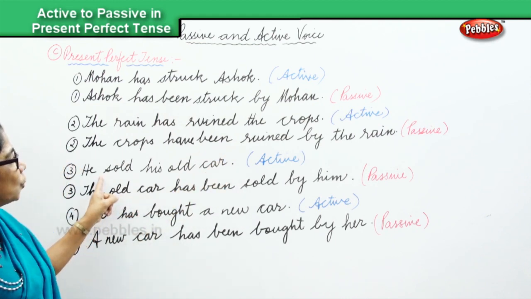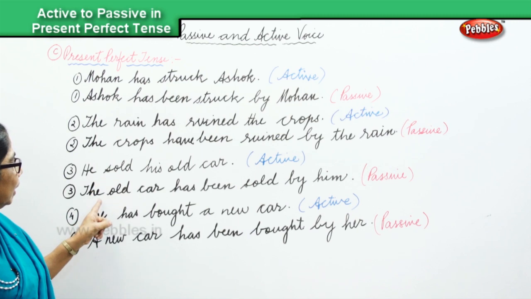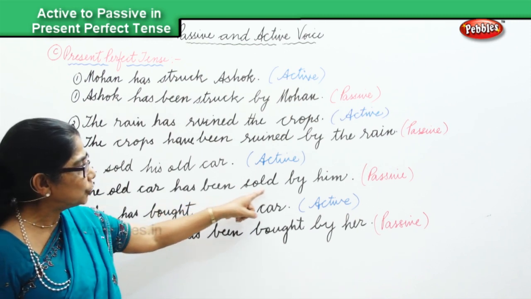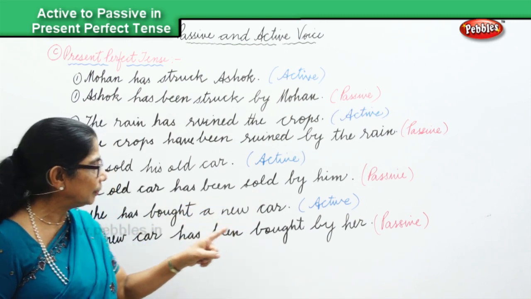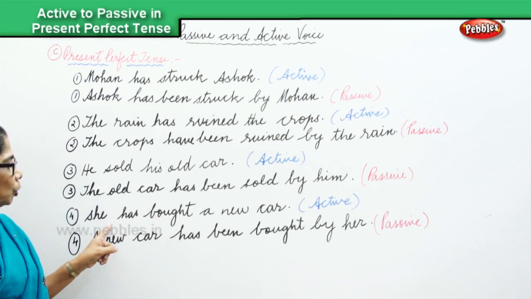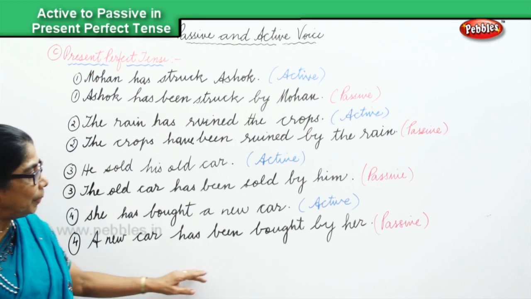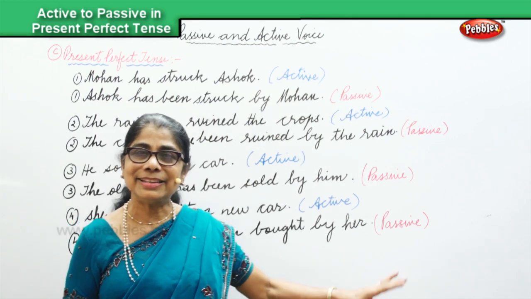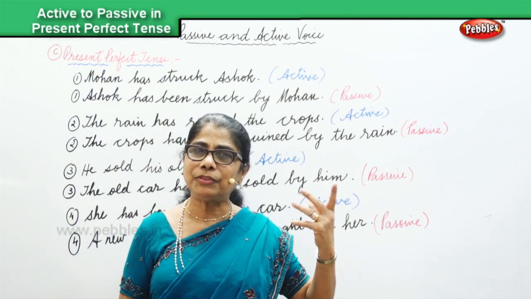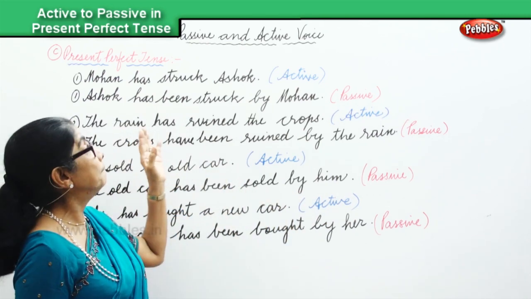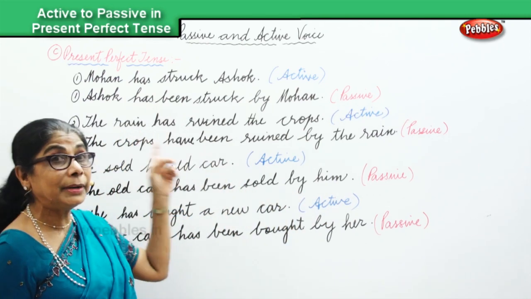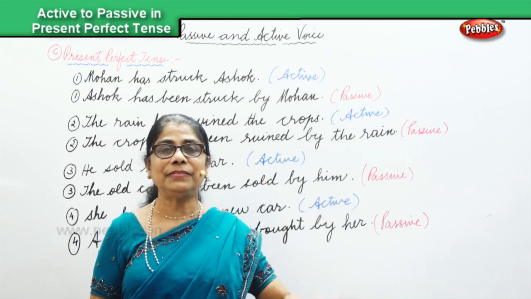He sold his old car, active. The old car has been sold by him, passive. She has bought a new car, active. A new car has been bought by her. So we learn to change from active to passive in the present perfect tense.